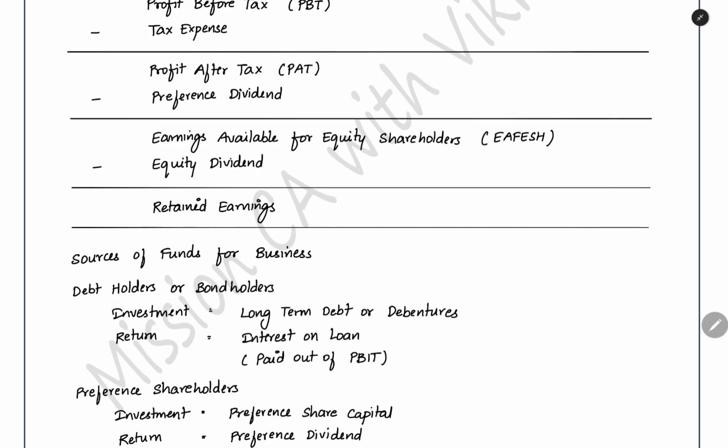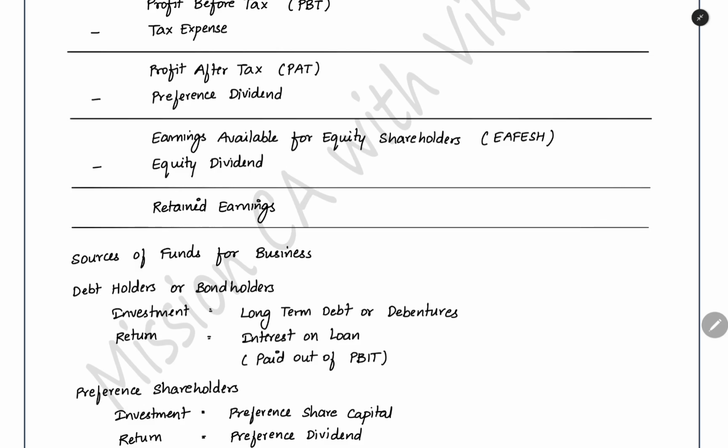Now we have to decide whether this earnings for the equity shareholders we can transfer to the investors now itself, or pay later. We can keep it inside the company itself and pay it in the future. Currently we can give it out, or you can give it out in the future. That you have to decide. That is the decision you take when deciding between dividend and retained earnings.